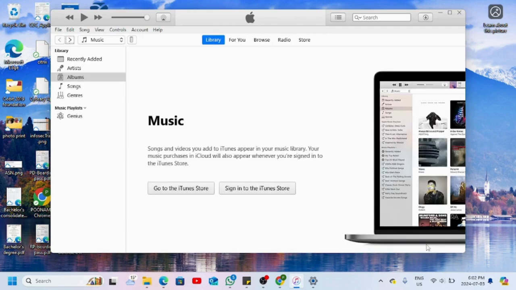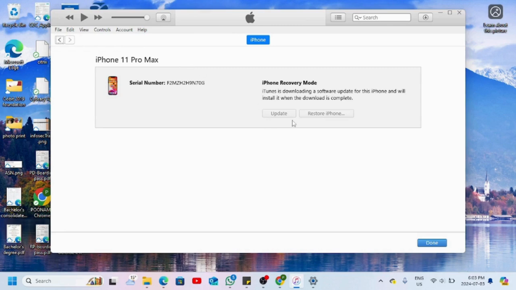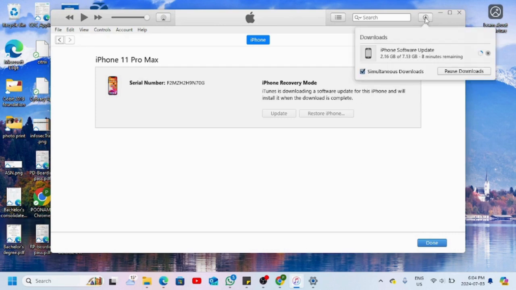So once the download has been fully completed, these options will be clickable. Right now they are showing grayed out. You can see the progress here. It's 2.18 GB that has been downloaded out of 7.13 GB.